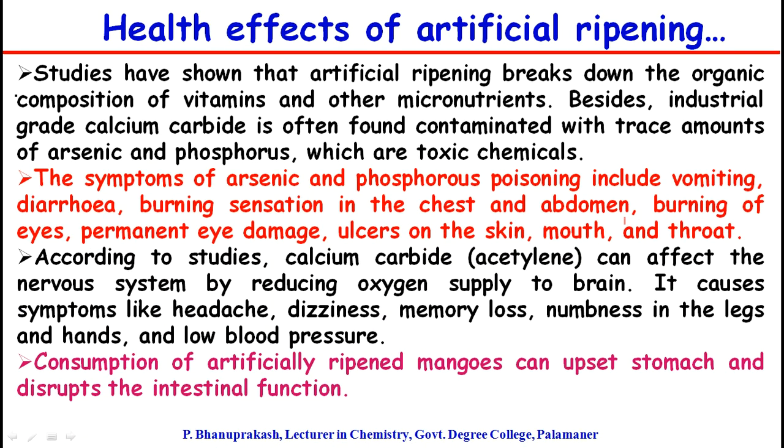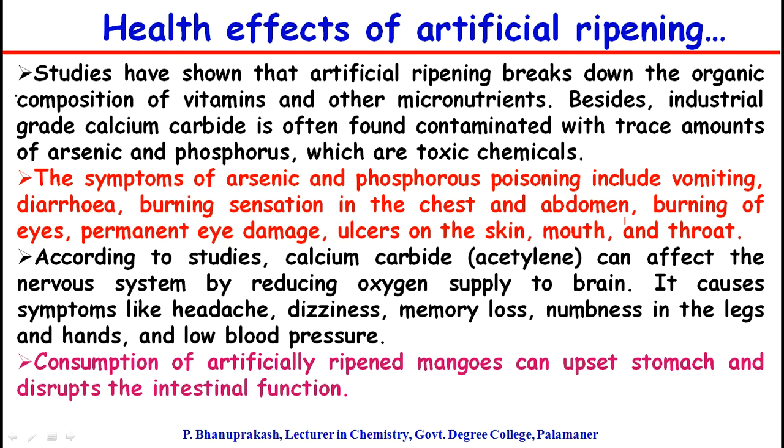Then what are the harmful health effects of artificial ripening of fruits if you consume them? Studies have shown that the artificial ripening process breaks down the organic composition of vitamins and other micronutrients inside the fruit. Besides, industrial grade calcium carbide is often found contaminated with trace amounts of arsenic and phosphorus, which are very toxic chemicals.